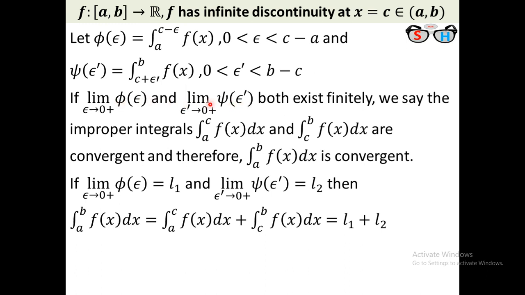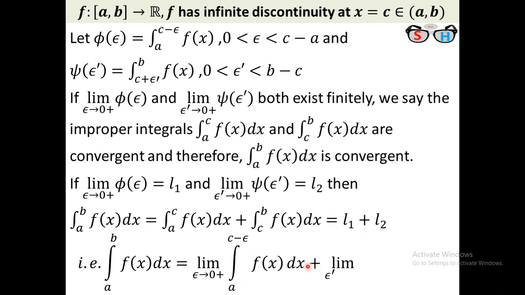If both the limits exist finitely, we conclude that the integral from a to c of f(x) dx is convergent, as well as the integral from c to b of f(x) dx, and therefore the integral from a to b of f(x) dx is convergent. And if the limit of this is L1 and this is L2, then this will be L1 plus L2. That is, the integral from a to b of f(x) dx means the limit as epsilon tends to 0 of the integral from a to c minus epsilon, and the limit as epsilon dash tends to 0 of the integral from c plus epsilon dash to b. This is the L1 and this is the L2, because you say that this is phi of epsilon and this is psi of epsilon dash.